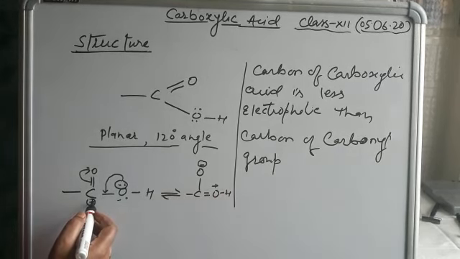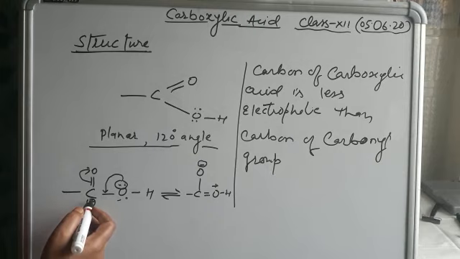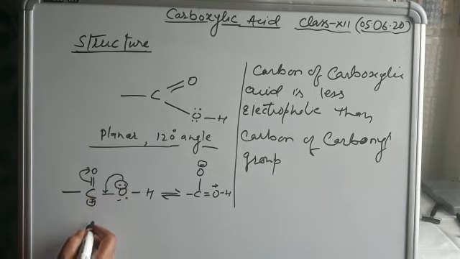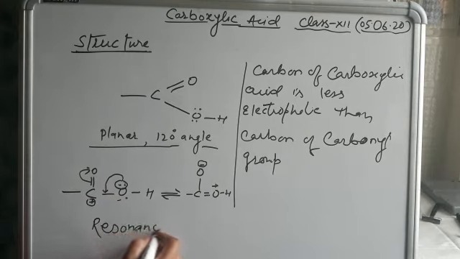So carbonyl carbon is more electrophilic than the carbon of carboxylic acid, because in carboxylic acid, when the electrophilic center is created, it is stabilized by the lone pair present on the oxygen atom through resonance.